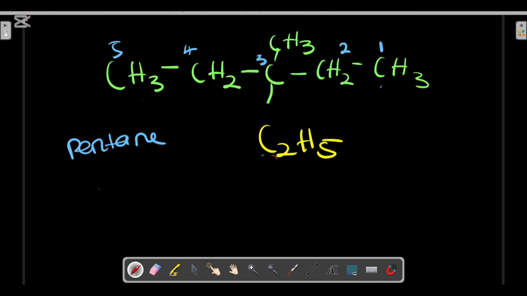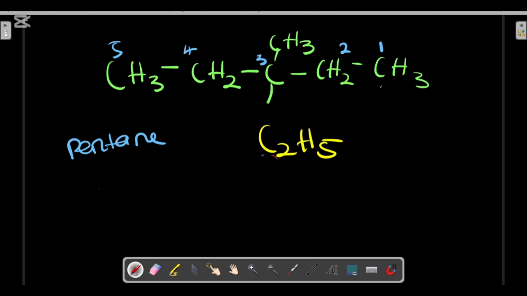Also note that a substituent is not found at the end of the chain. The substituent is always found in the middle. You can never find a substituent on this carbon atom or this one, because a substituent there would definitely form part of the parent chain. Don't worry if you don't understand; as we proceed, I will explain what I mean.